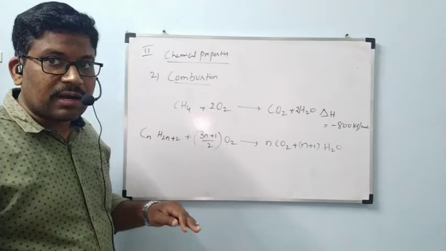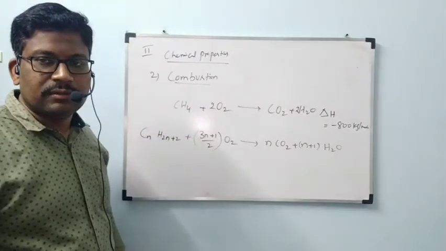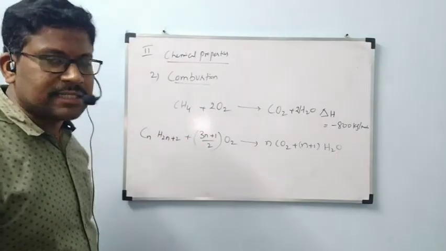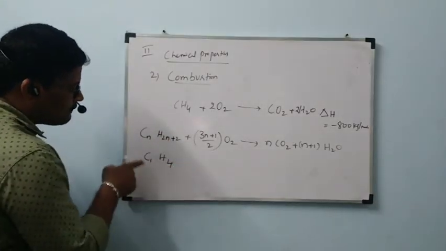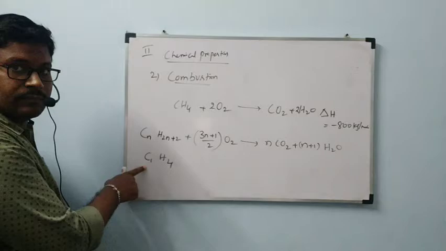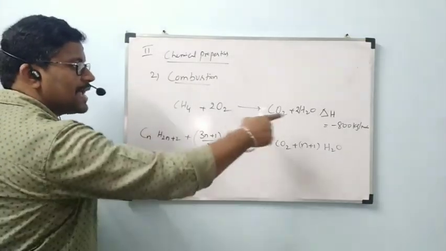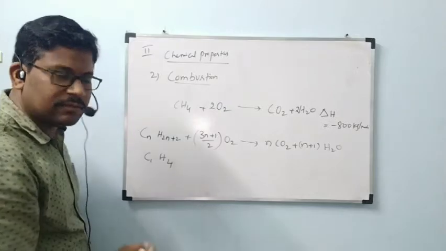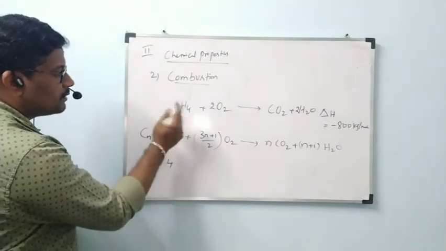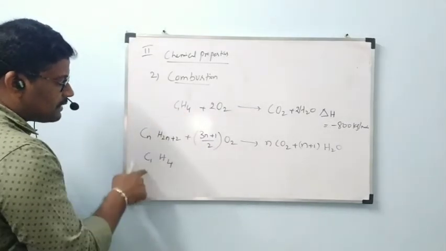Let us check this formula with methane first. Methane contains n value 1. Let us check whether we are getting this reaction with the help of this formula. Here methane contains n value 1.